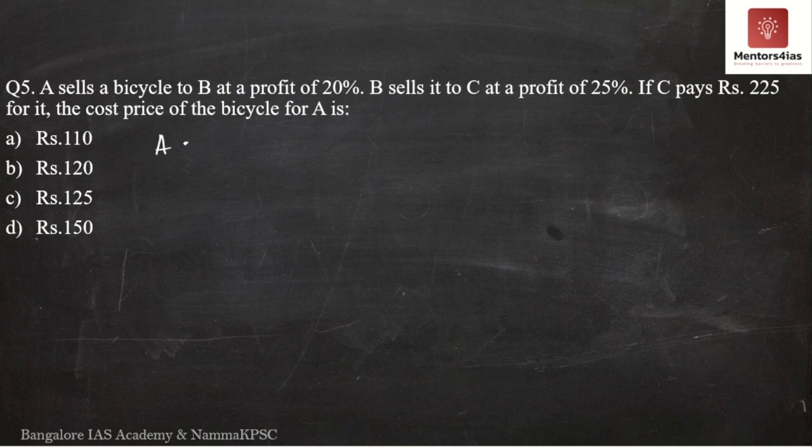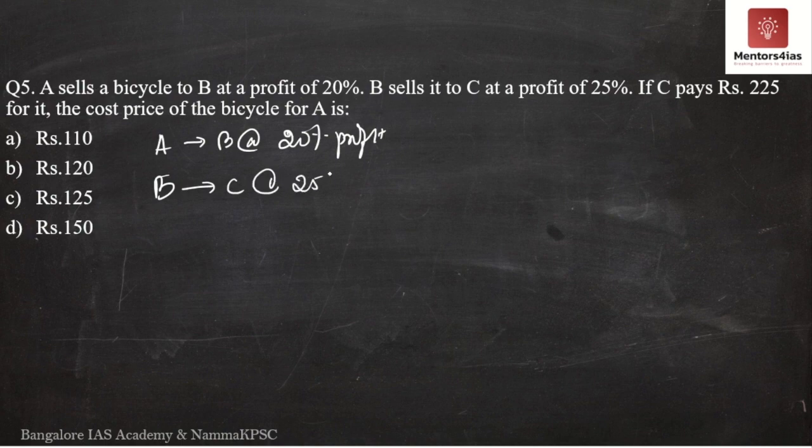See, A sold to B at 20% profit and B sold to C at 25% profit. And if C purchased it at 225 rupees from B, what is the cost price of the bicycle for A?